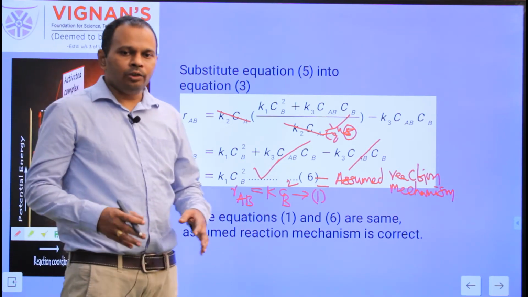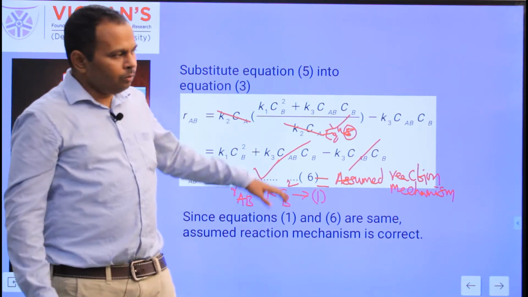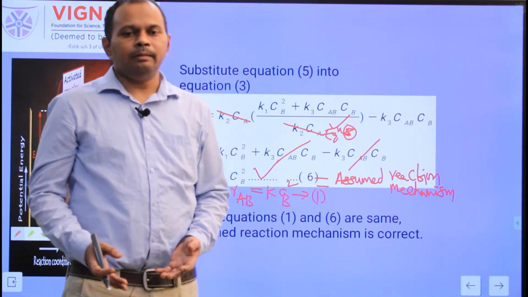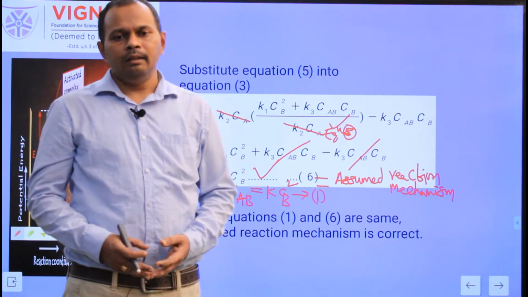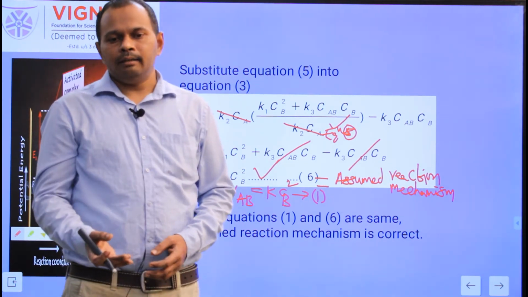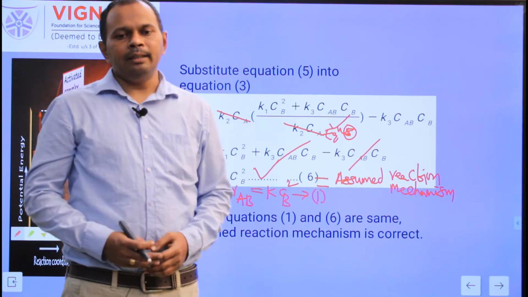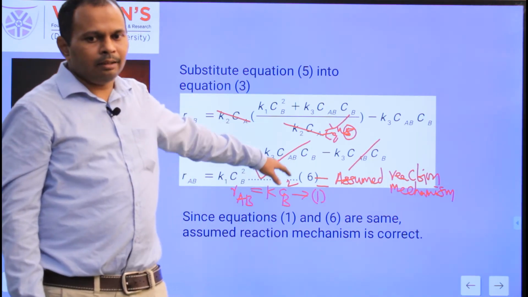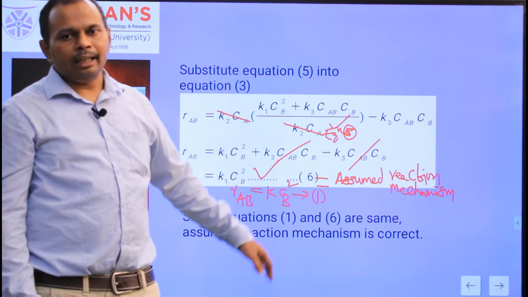So initially, if you assume the wrong mechanism, we need to do this entire procedure. If the final rate of formation does not match the experimental rate, again we need to assume some other reaction mechanism to be tested. That's why in the beginning I assumed the correct reaction mechanism and did this entire procedure.